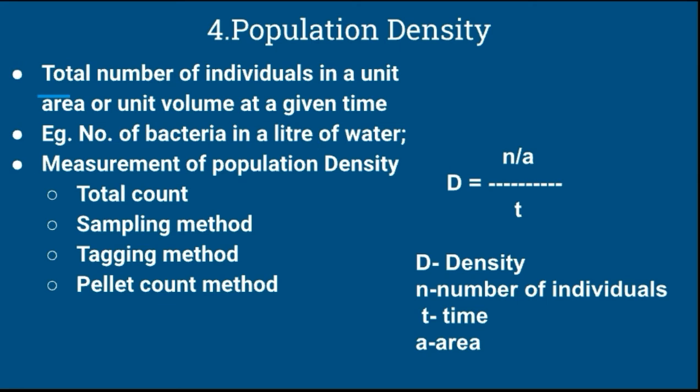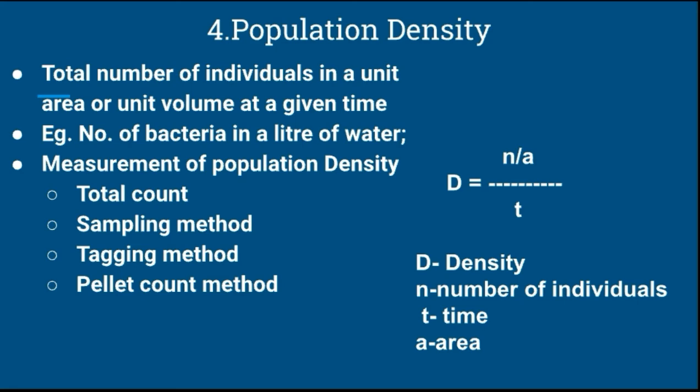In the sampling method, there are some sampling units: quadrats, transects and circlets. The area of the sampling unit should be based on the size of the organism.